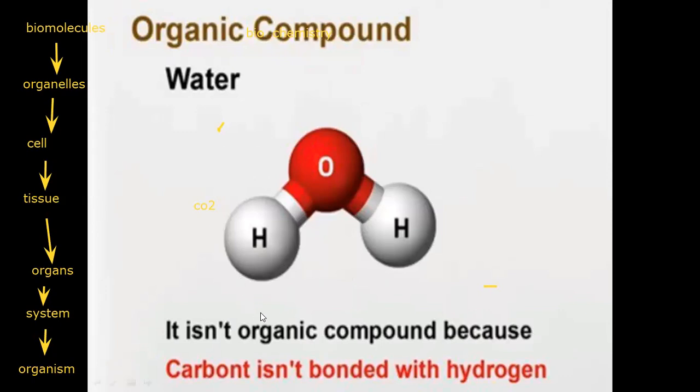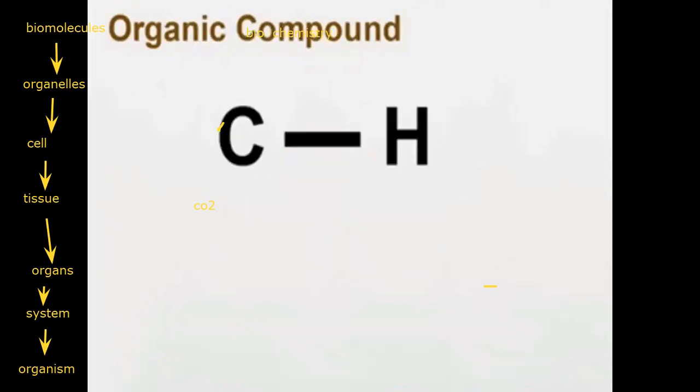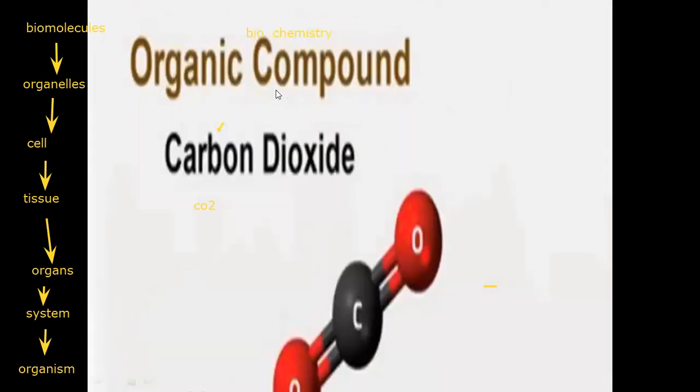No, because there is no link between C and H. It's a must to find a bond between C and H. Carbon is very important. So in a general organic compound, we have a bond between carbon and hydrogen. My question is carbon dioxide, CO2. Is it an organic compound or not? Give me the reason. Yes or no, and why.